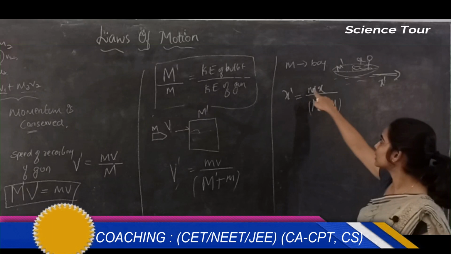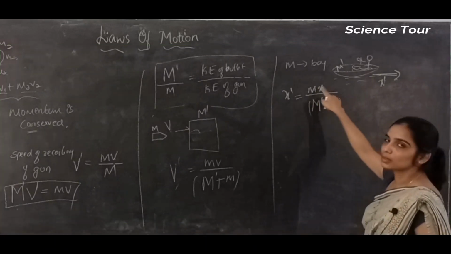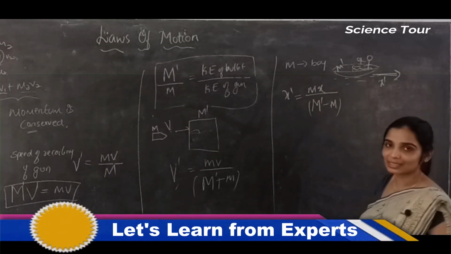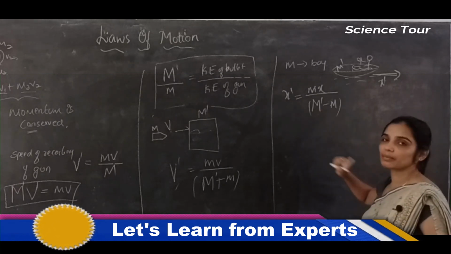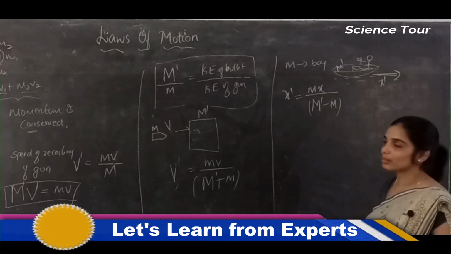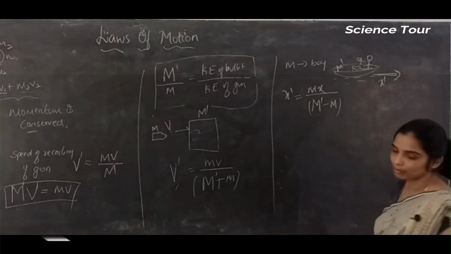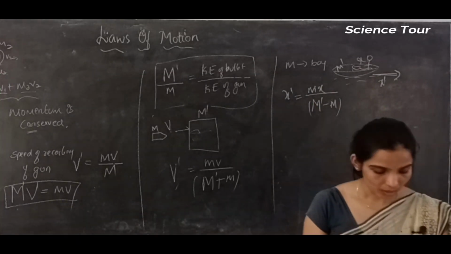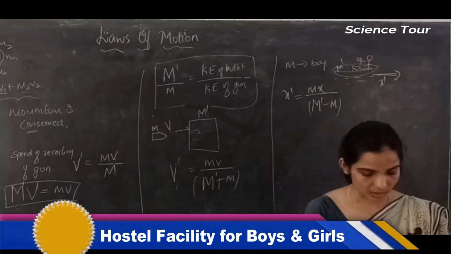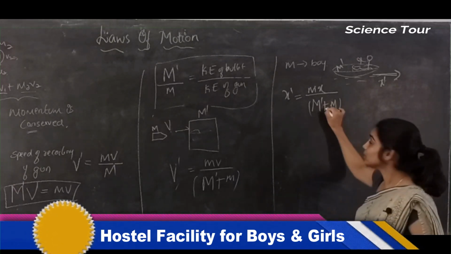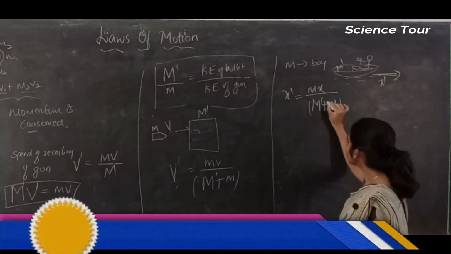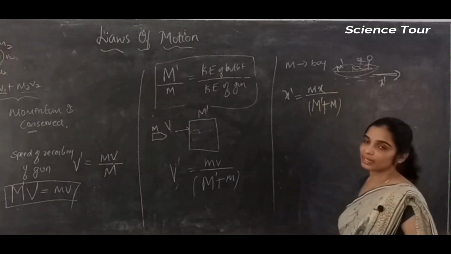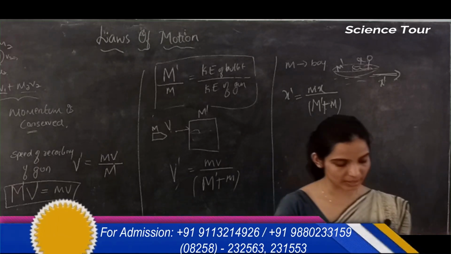That distance is nothing but m into x, the mass of the boy and the distance covered by the boy, divided by the total mass of the boat and the boy. x dash is the distance covered by the boat. This should be plus, not minus, the total mass. Make that correction: x dash is equal to m x divided by m dash plus m.